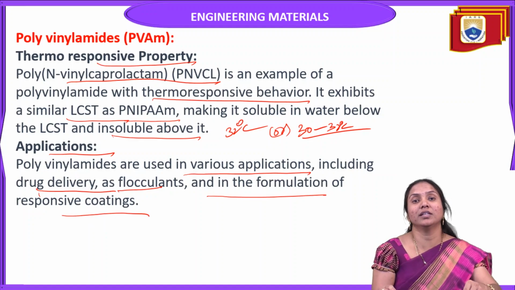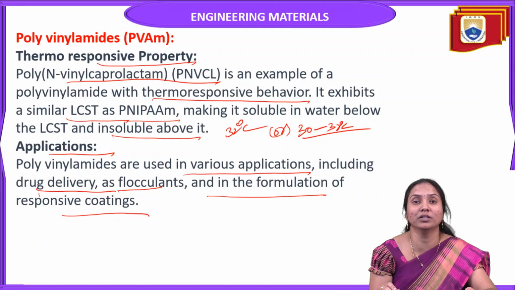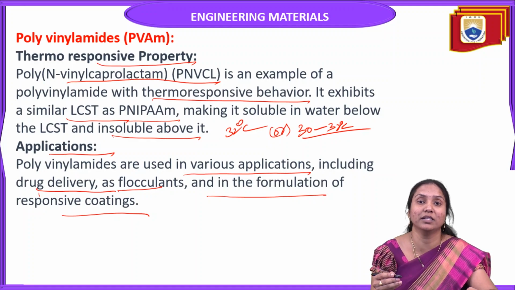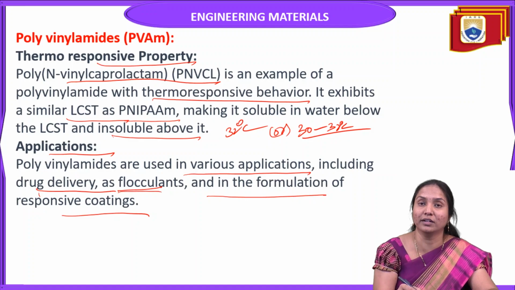Simply we say thermoresponsive polymers are mostly preferred in biomedical applications because of their property: they change their properties with temperature. Because of this, in the last 10 years, we observed in research studies that the synthesis of thermoresponsive polymers is most preferred for biomedical applications like drug delivery, gene delivery, and flocculants.